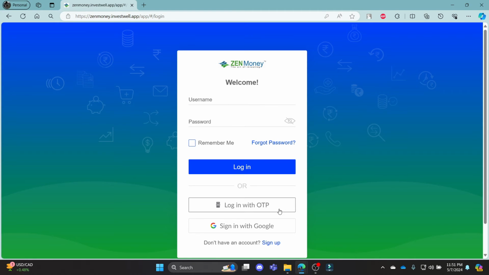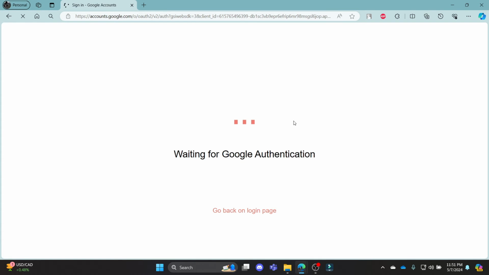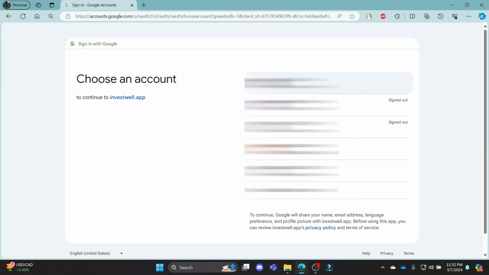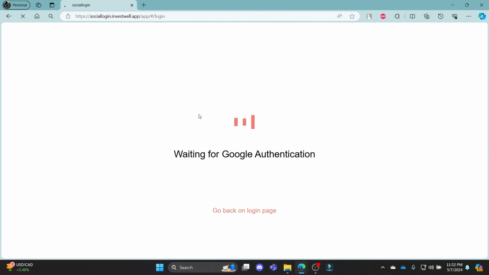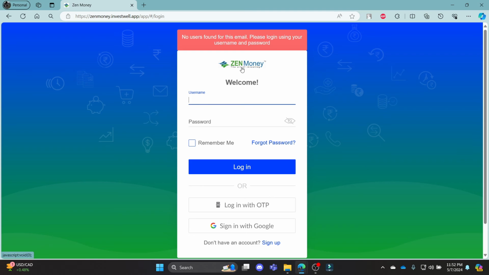If you want to skip all of this and want to sign in using Google, click sign in with Google. This page will open up. Go ahead and select your Google account. Click continue to sign in to InvestWell, which is powered by Zen. So you can now log into your Zen Mutual Fund account easily.